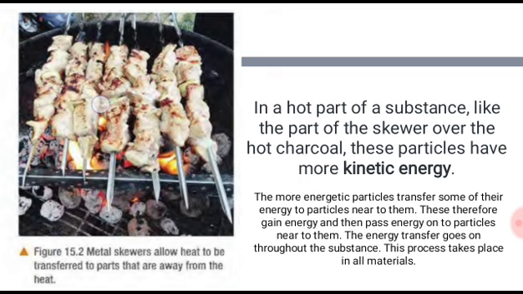When the rod gets heated at this particular area, the heat gets transferred from here to here. This is the place where the rod is hot, and comparatively this area is cool. So the heat gets transferred from the hot region to the colder region, that is to this tip of the rod.